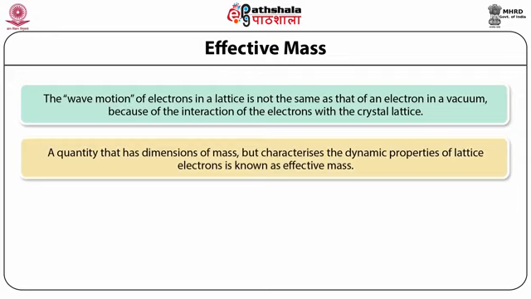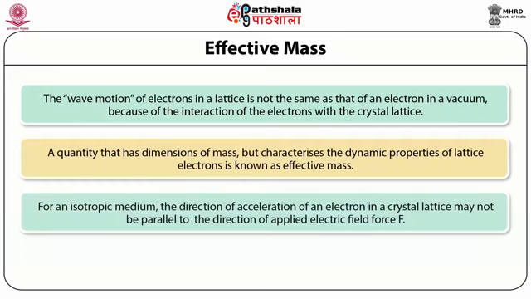A quantity that has a dimension of mass but characterizes the dynamic property of such an electron is known as effective mass. So basically, when we are looking at the motion of an electron in a periodic potential, mass is something which changes in some way. That is why we call this effective mass. So effective mass can be written as 1/m* = (1/ħ²) d²E/dk². We can call this virtual mass, where E is the energy and k is the crystal momentum of the conduction electron.